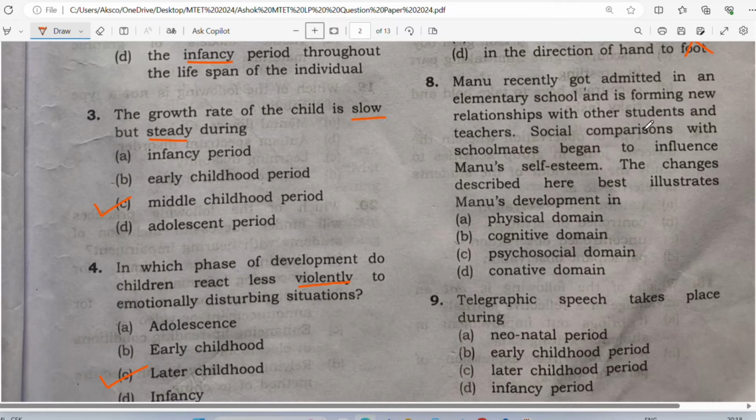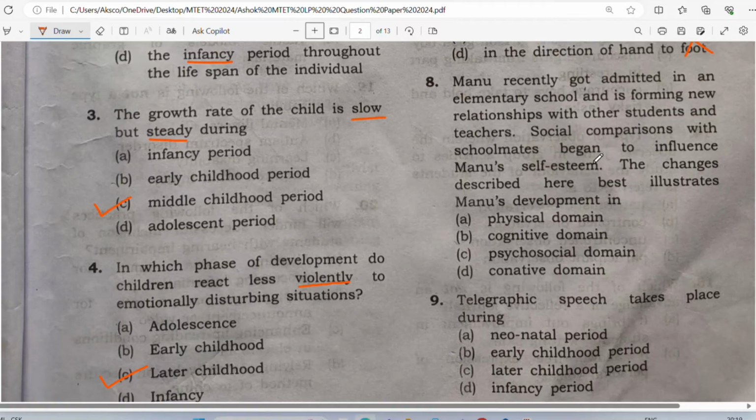So social comparisons with schoolmates began to influence Manu's esteem. Now what happened? She started comparing herself, like maybe her friends might be dressing in a good way, or maybe they might be having good books, good bags, better clothes than her.